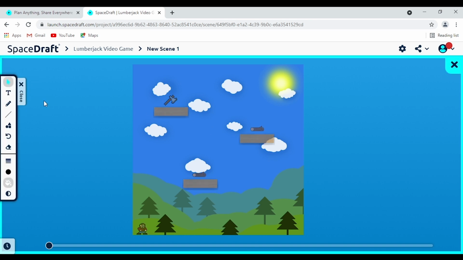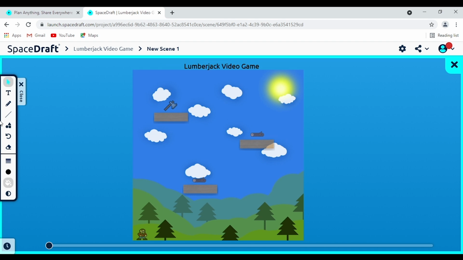Another really cool thing you can play around with is Markup. So we're going to click on that here. And this is fairly similar to the layout we saw before when we were making our own custom pins. We can add in our own text. So we could call this the Lumberjack video game there. If I can spell video game, there we go. And we can move that over to the top as well if we want. So we can add like a little title or something. We could even add our own little kind of custom shape as well.